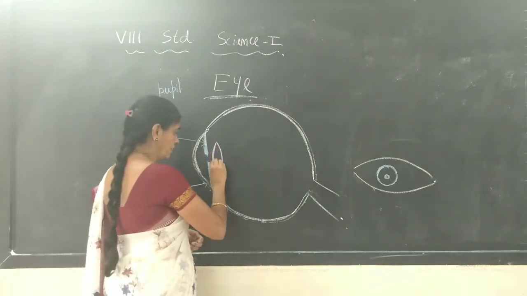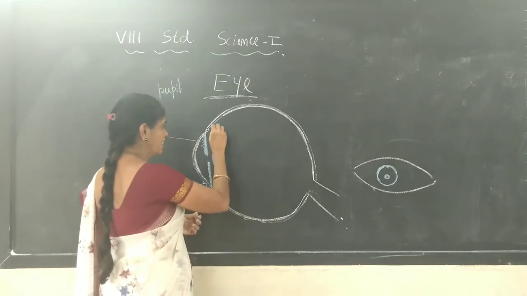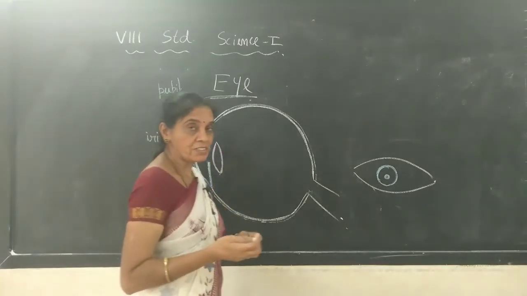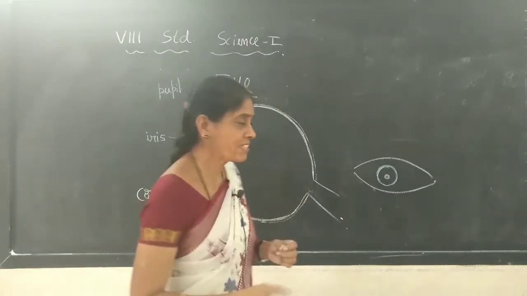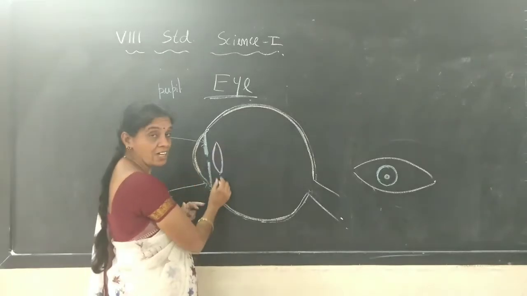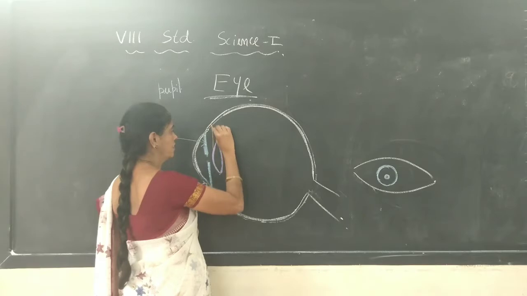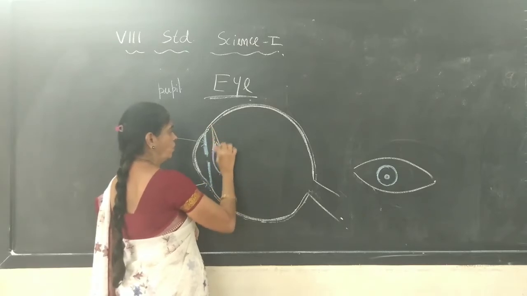This is the lens, and this lens is supported by muscles, to make changes in the thickness of this lens. We have the muscles here holding this lens.